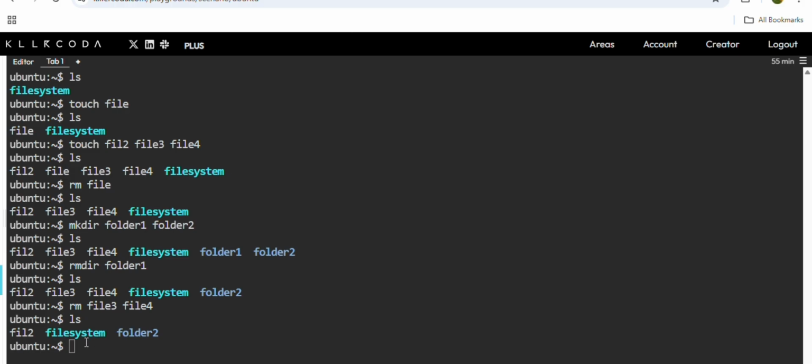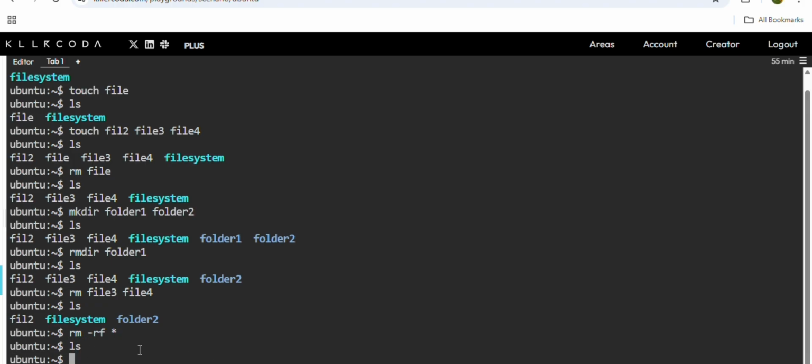Let's suppose I don't want to delete one by one. I want to delete everything, whatever is inside this directory. How will you delete it? You need to use rm -rf *. Star means everything. You want to delete every file and folder, everything. So if I click enter and give ls, see, nothing is there. Everything has been deleted.